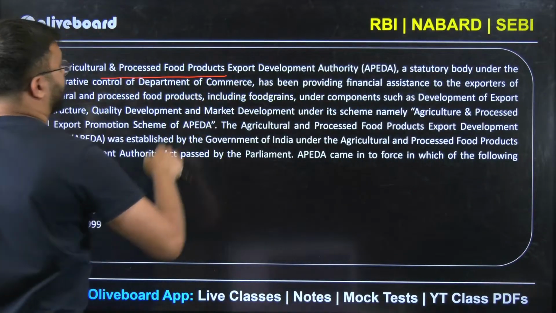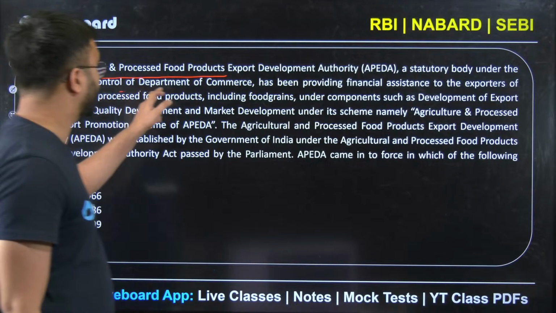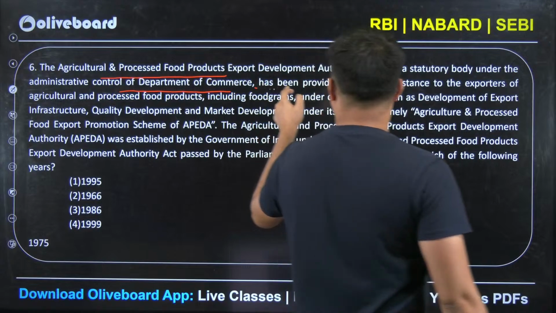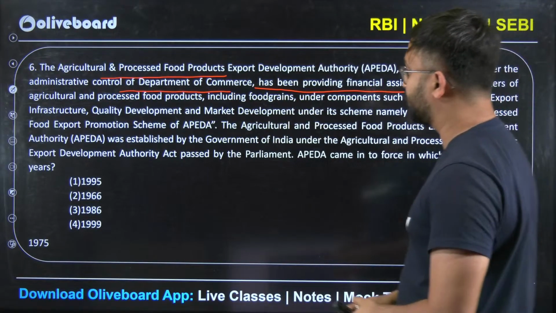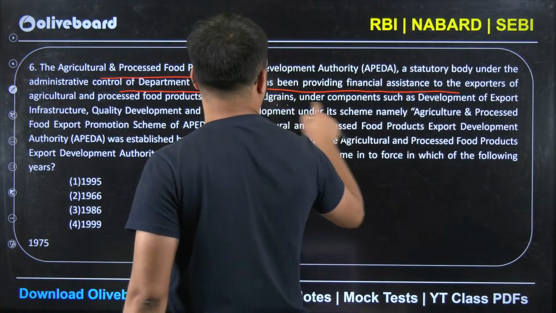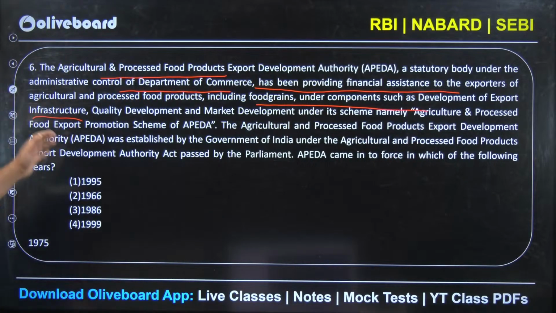Agricultural and Processed Food Products Export Development Authority, APEDA, is a statutory body under administrative control of Department of Commerce, which has been providing financial assistance to exporters of agriculture and processed products, including food grains, components such as development of export infrastructure, quality development, market development under its scheme, namely Agriculture and Processed Food Export Promotion Scheme of APEDA.